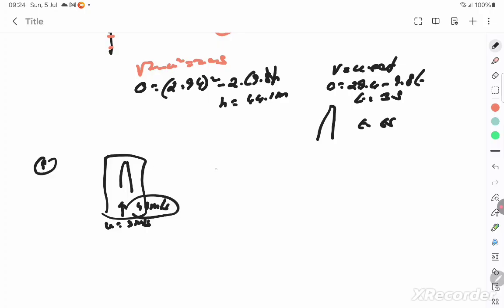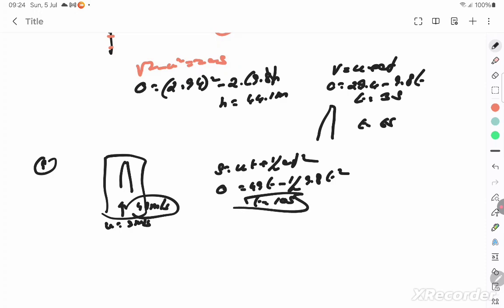Stationary lift only, no? So when stationary, it will reach what height? S is equal to ut plus half at square. U itself is 49t minus half into 9.8 into t square. But the net displacement is 0. With this you find time to be 10 seconds when it is stationary.